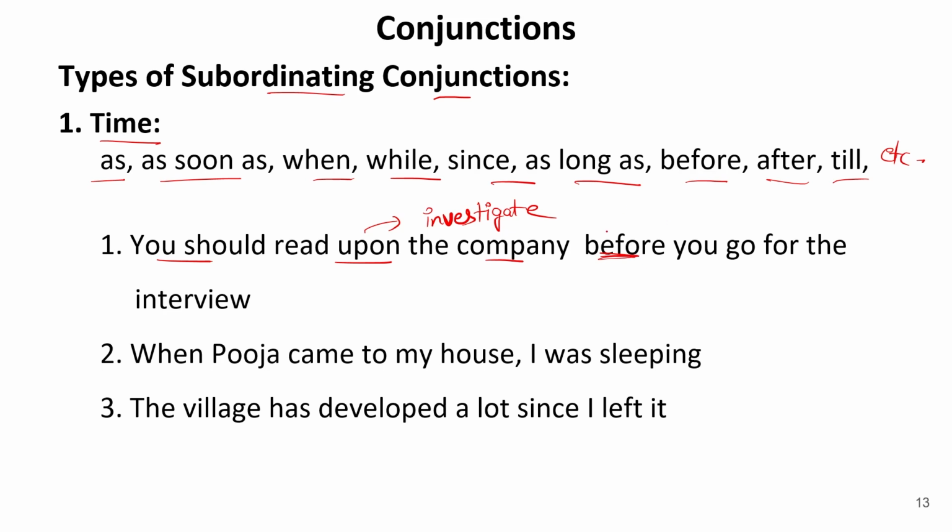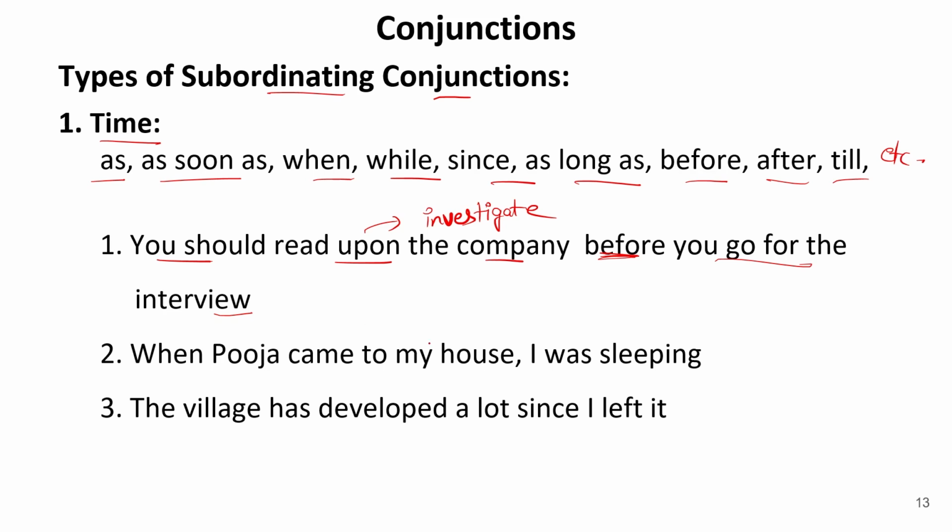Now here, before, what is this saying? You go for the interview. So this depends on the situation that you are going to face an interview, and it relates to something else, that is, you should read upon the company. So here one clause depends on another. Here we are using the word before. So this is a subordinating conjunction.